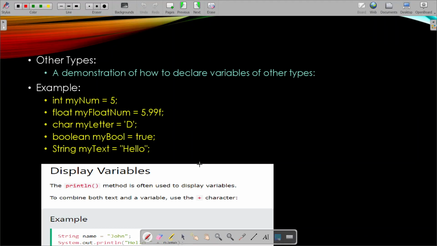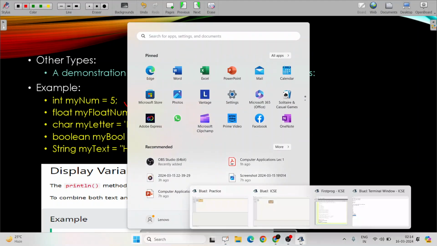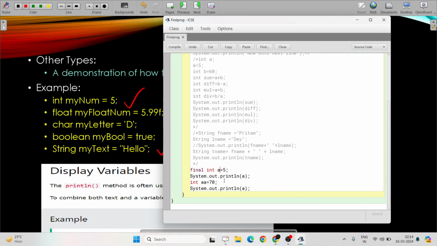What are the other variables? I'm declaring them one by one and showing them to you. We have already covered int and string. Now let's declare the other three variables. These three. Let's try it. Let's comment it out again. So here you can understand that comments are of great use sometimes.